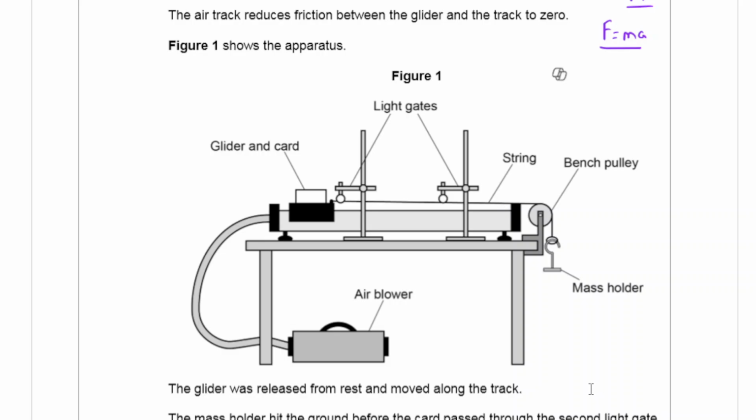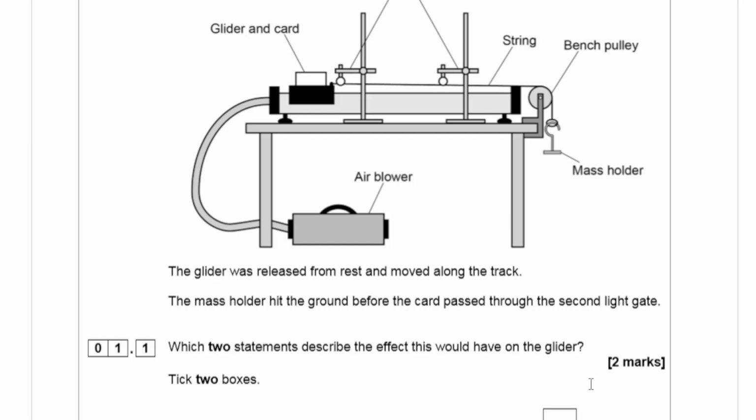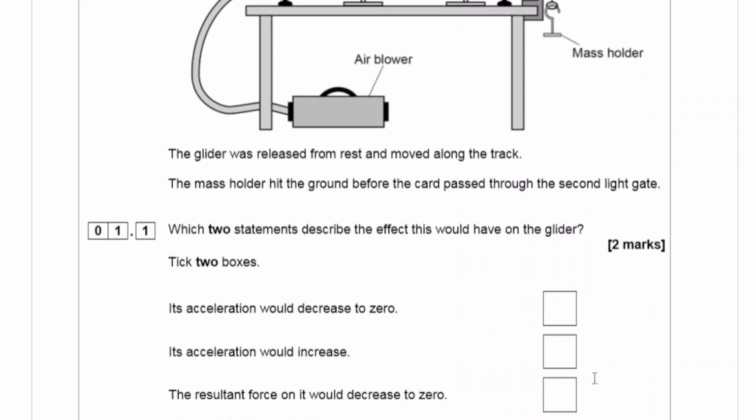The glider was released from rest and moved along the track. The mass holder hit the ground before the car passed through the second light gate. That means the force on the glider was not constant while it was passing light gate 2. Which 2 statements describe the effect this would have on the glider?